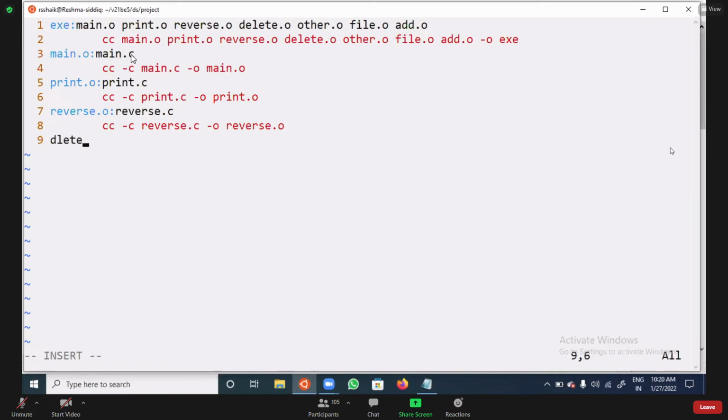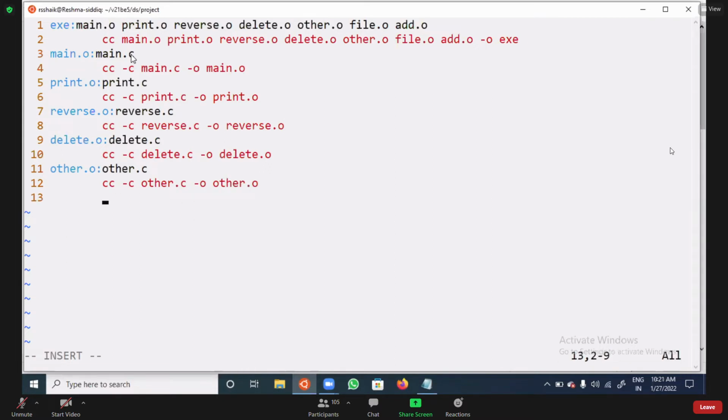Then delete.o depends on delete.c: cc -c delete.c -o delete.o. Other.o depends on other.c: cc -c other.c -o other.o.